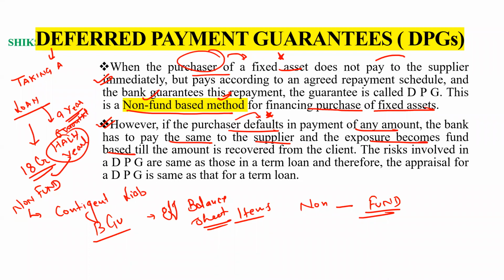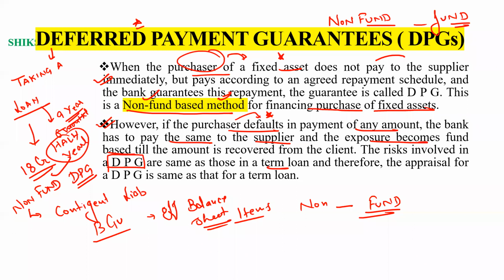Appraisal means that we have to check all the terms and conditions, all the things which we have to consider in the case of a term loan. We take all these terms and conditions while giving a deferred payment guarantee. So this is the meaning of the deferred payment guarantee. It is non-fund based, but when the purchaser defaults, it becomes fund based, because the bank has to pay the fund.